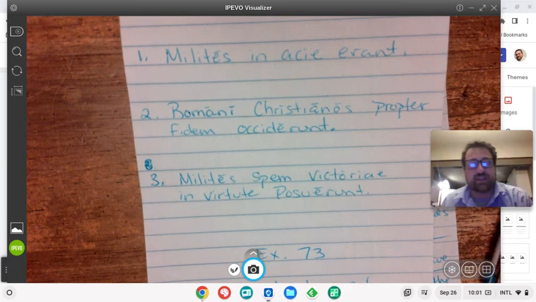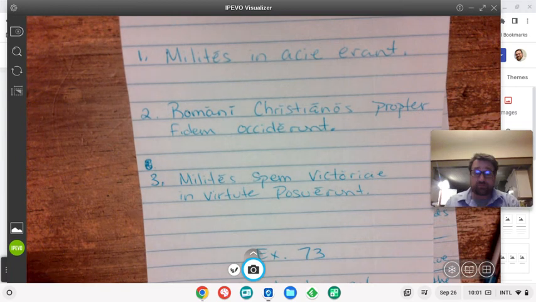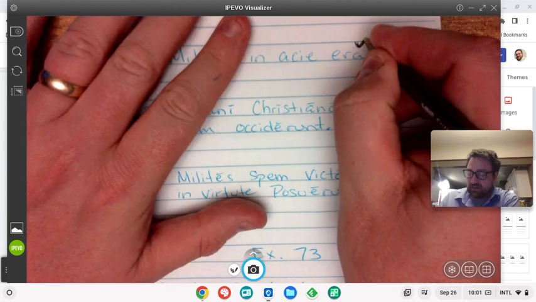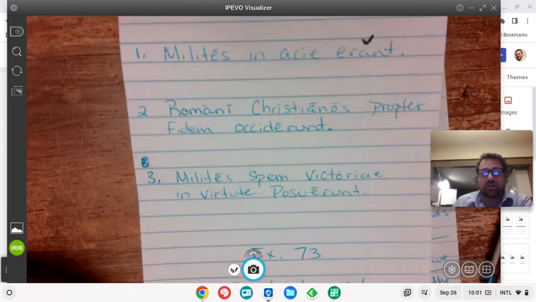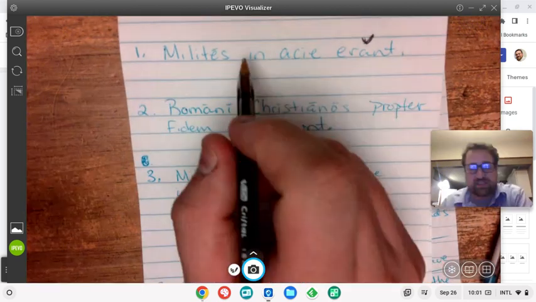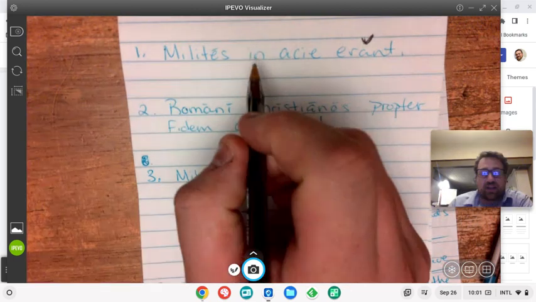Okay, milites in Actiae erant. And so we want to identify subject and verb. This is our verb, obviously. What is our subject? Well, in takes the ablative most of the time, but sometimes it can take the accusative, as we saw recently. Either way, neither of those are the nominative.